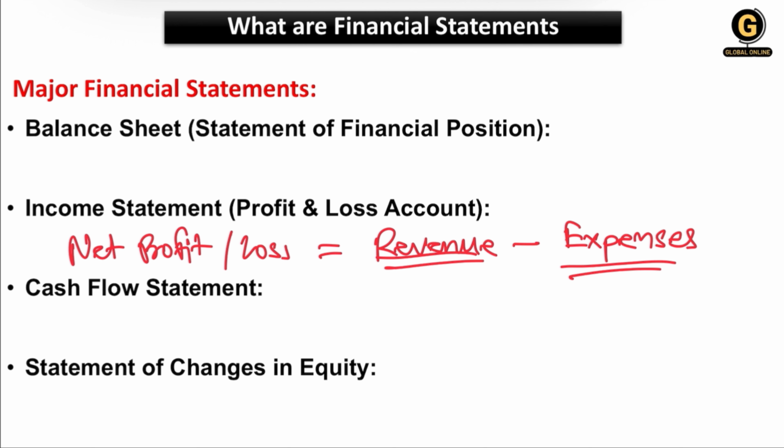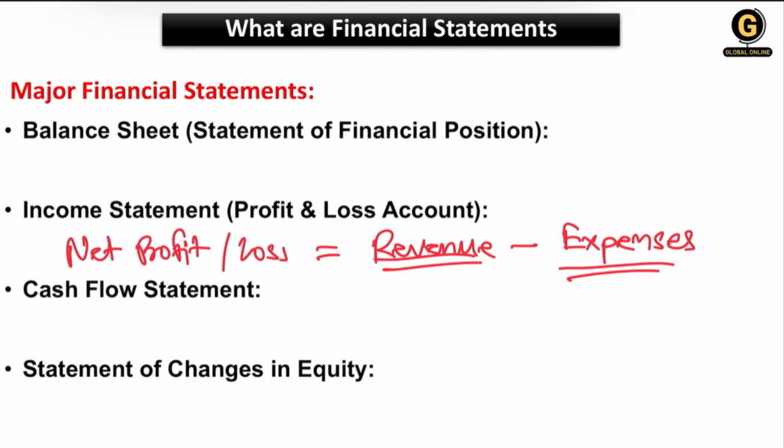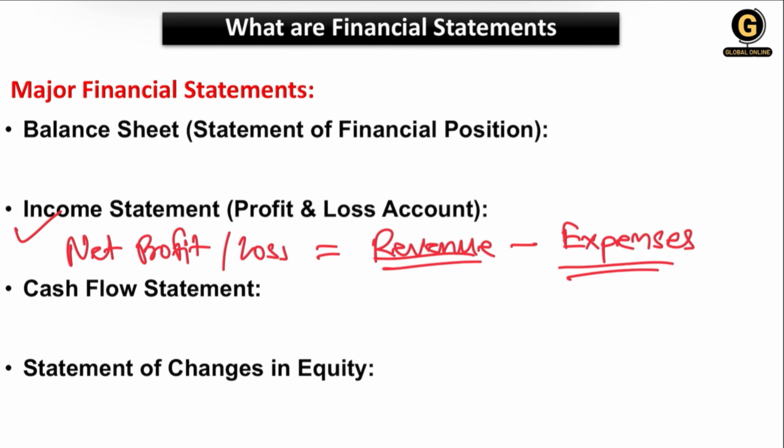When revenue is exceeding, that means we are having profit. When expenses are exceeding, that means we are bearing losses. That is why the income statement is very important in the company, to know whether we are going in the right way, whether we are profiting, whether we are bearing losses.